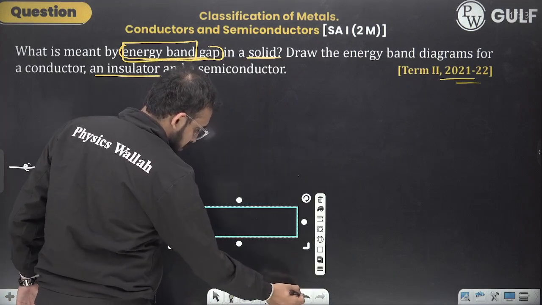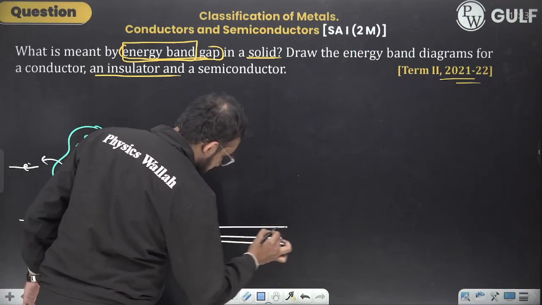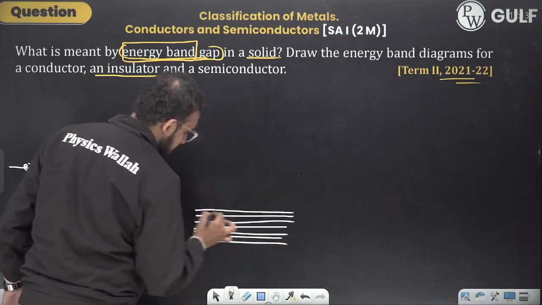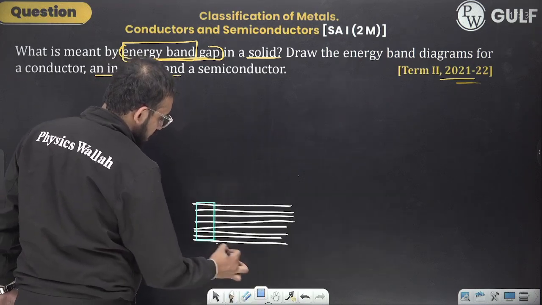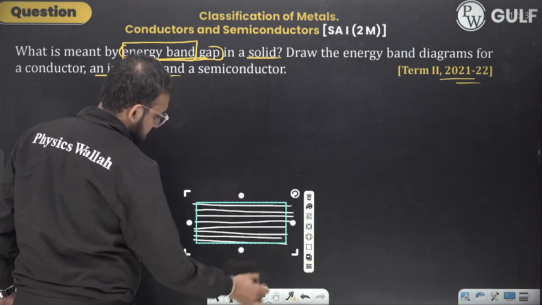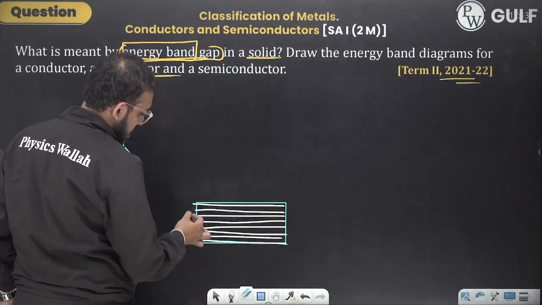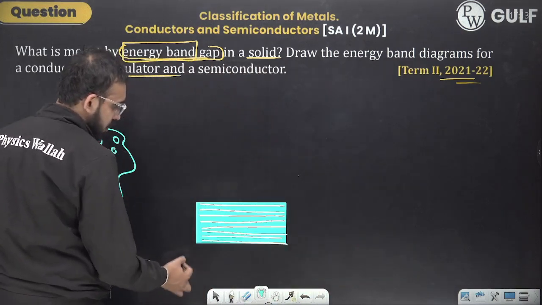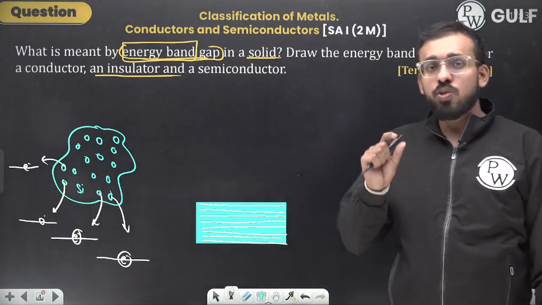Some would be having this, some would be having this, and so collectively they would be forming a band. Can I say this? A band of energy levels. We can add some colors also. A band of energy levels would be there. That is referred to as energy band.